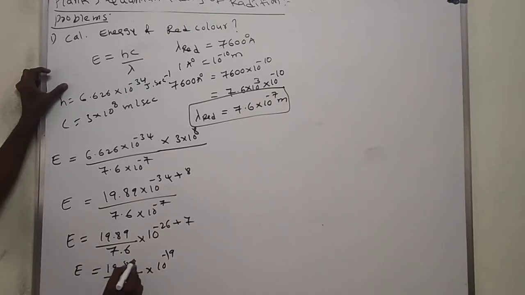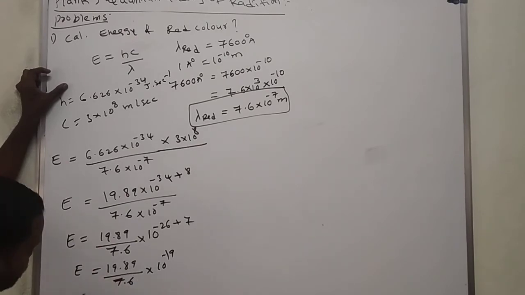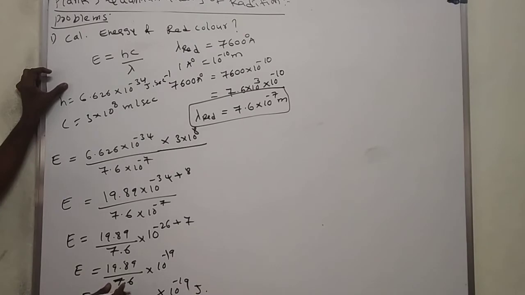So E is equal to approximately, energy in joules, approximately 2.9, or 2.7, 2.8 like that.